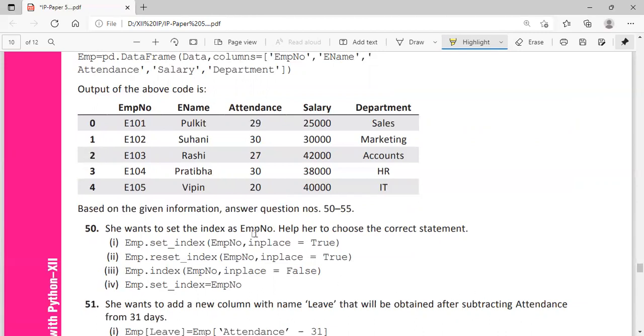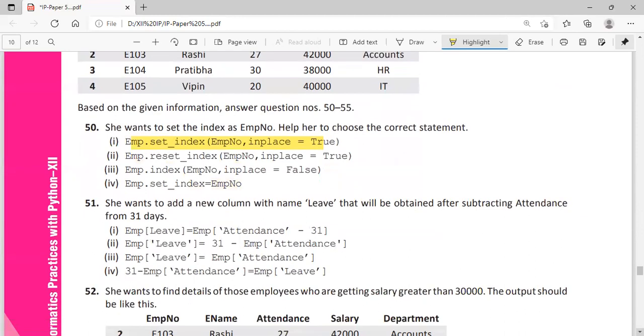She wants to set the index as EMP number. Help her to choose. For setting that index, we have the function set_index. And what is the name of that? EMP number should be the name, and inplace equal to True. So data frame dot set_index. What is the column name you have to specify? So that is the first option.